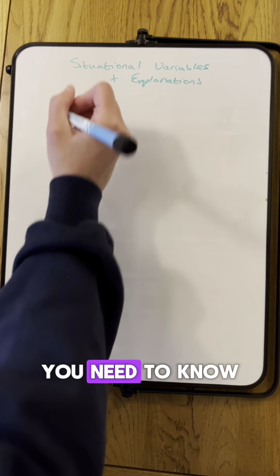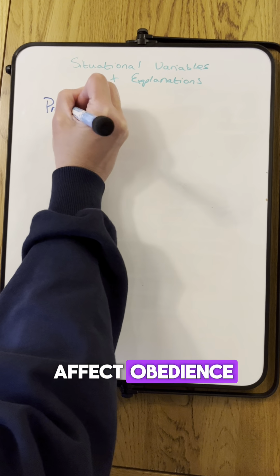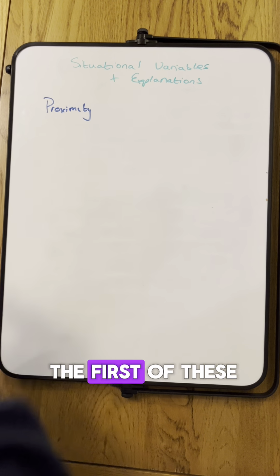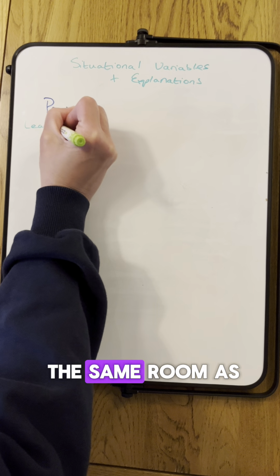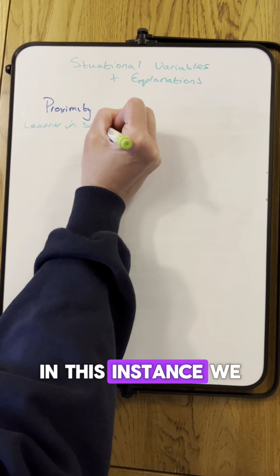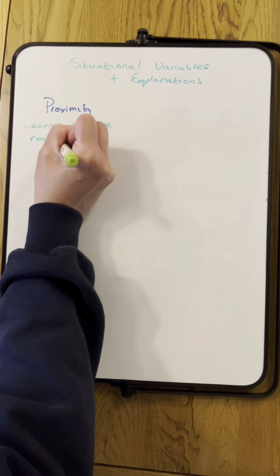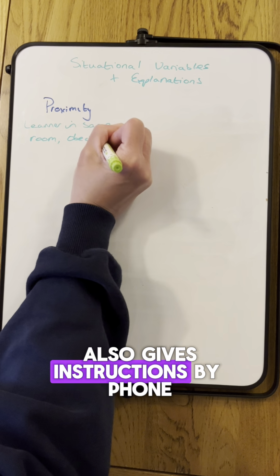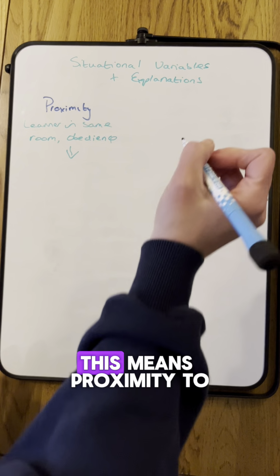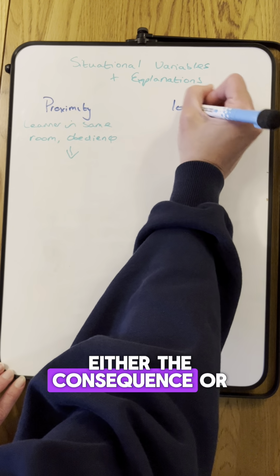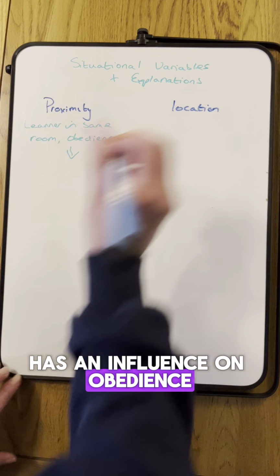In social influence, you need to know the situational variables that affect obedience in Milgram's study. The first of these variables is proximity. In one variation of Milgram, the learner was in the same room as the teacher. In this instance, we see the obedience level drop. If the authority figure also gives instructions by phone rather than in person, we also see the obedience drop. This means proximity to either the consequence or the authority figure has an influence on obedience.